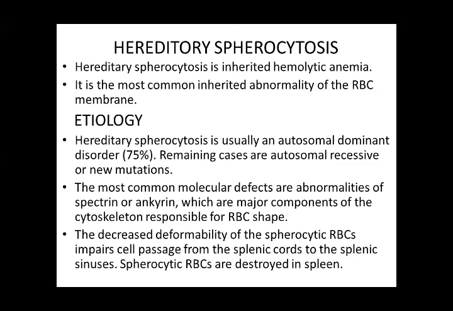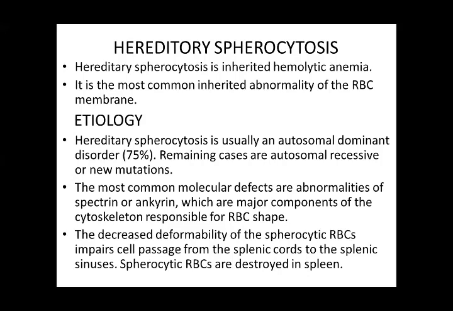Now, this is also a hereditary cause of anemia. This is hereditary spherocytosis. It is an inherited hemolytic anemia. It is the most common inherited abnormality of the RBC membrane. So there is a membrane defect in hereditary spherocytosis.